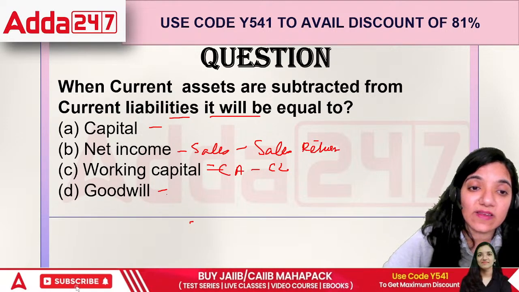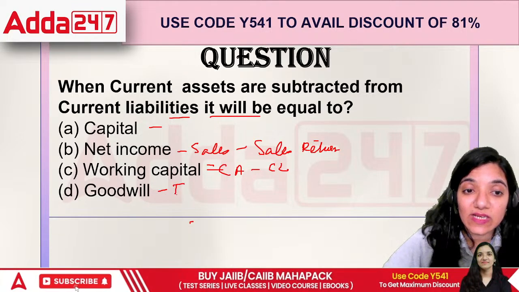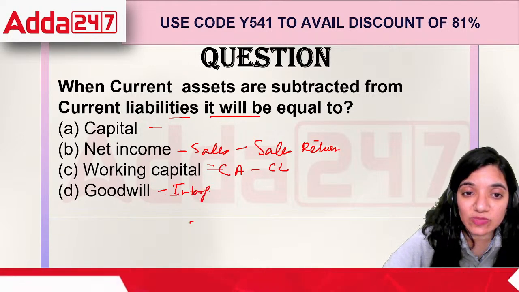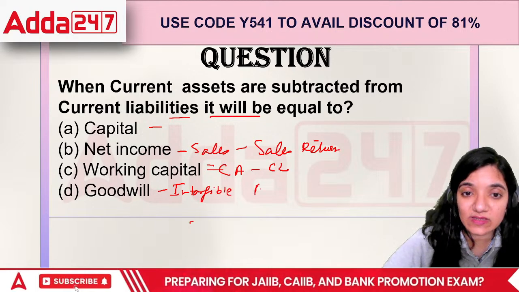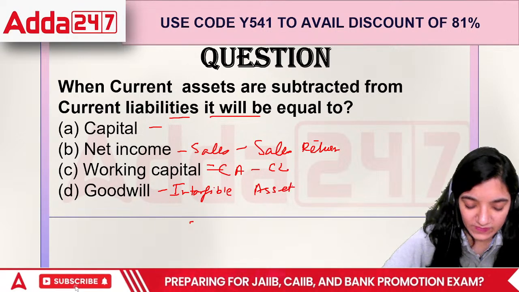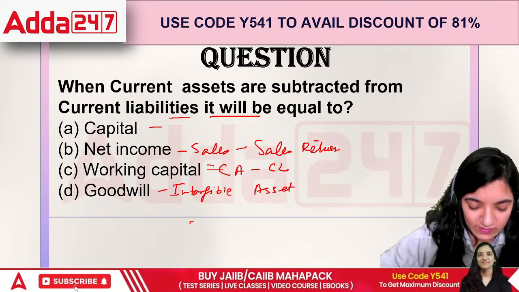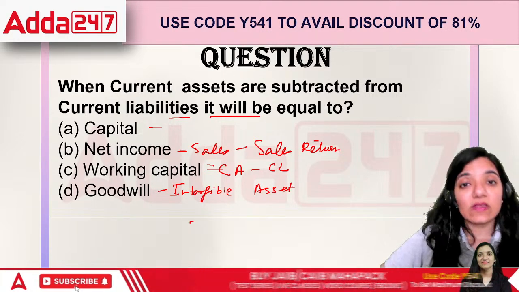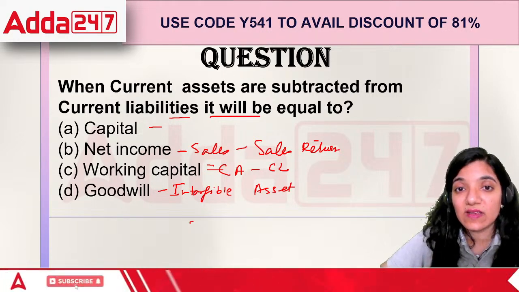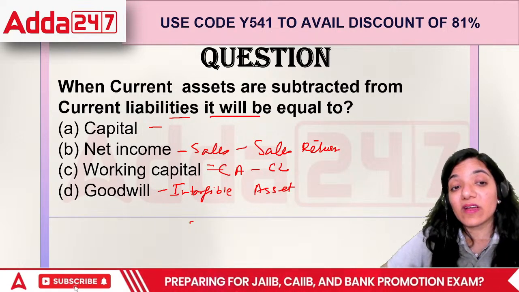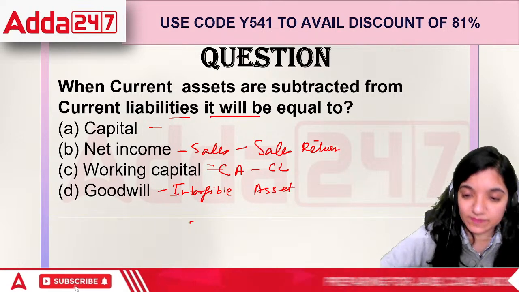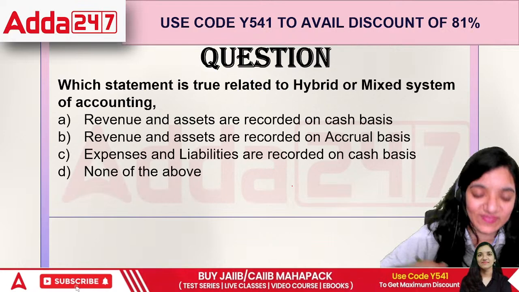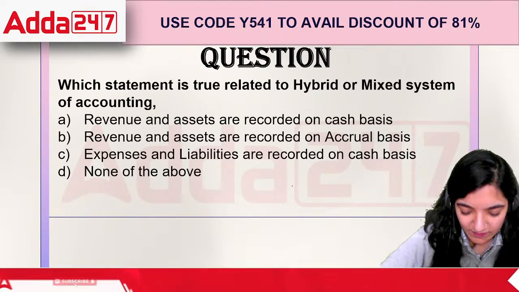Goodwill is basically the reputation of the organization, which is an intangible asset. In this case, the answer would be CA minus CL. When current assets are subtracted from current liabilities, we get the working capital. Okay, next question.